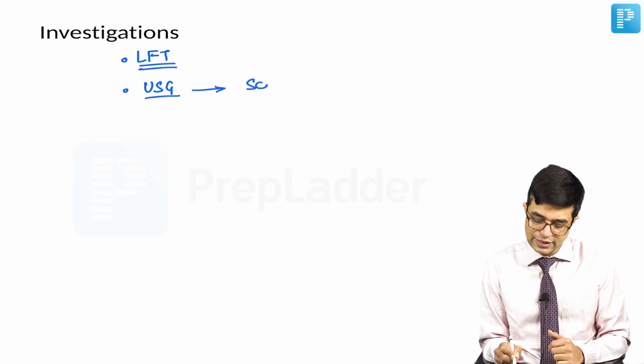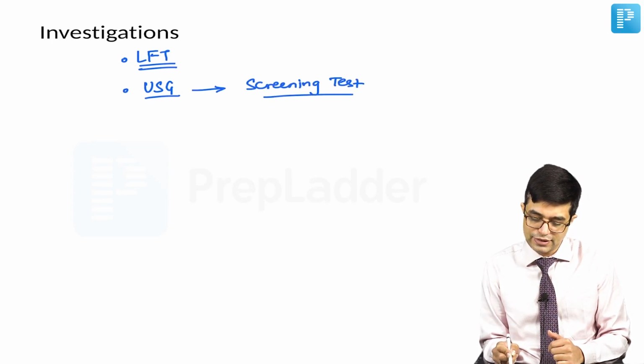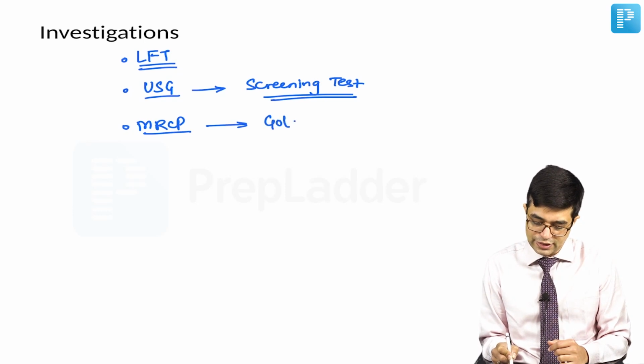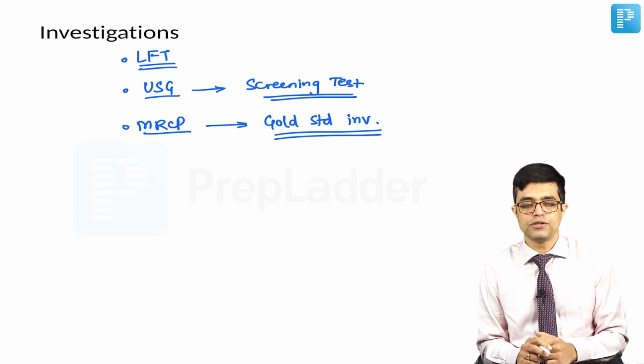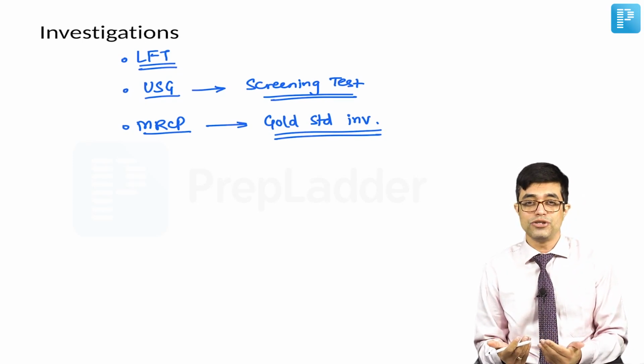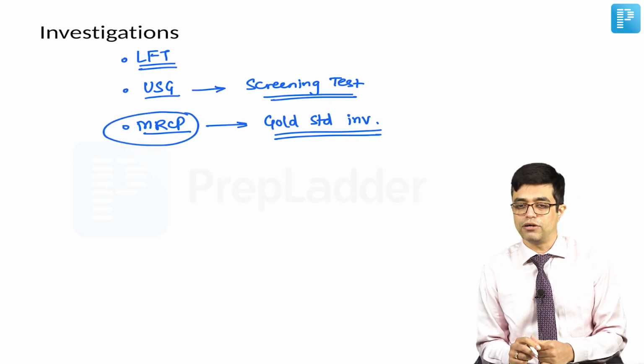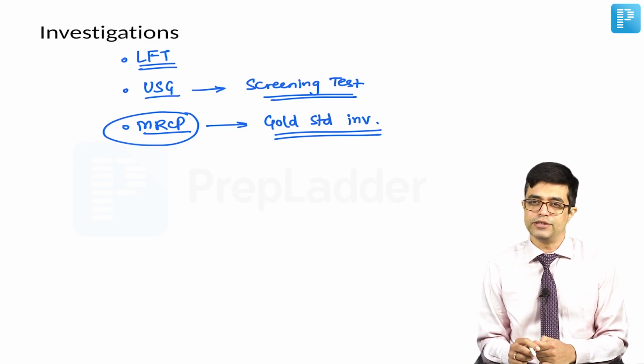Ultrasonography is a good screening test, but can miss some of the smaller forms, and MRCP is considered to be the gold standard investigation for these patients. ERCP is not performed because it is invasive, and CT cholangiography has now been replaced by magnetic resonance cholangiopancreatography. So MRCP is to be done in these patients.